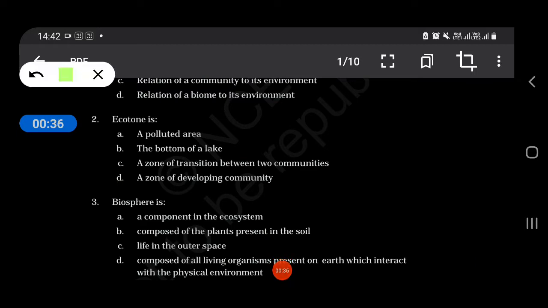Ecotone. Ecotone is a polluted area, the bottom of a lake, a zone of transition between two communities, or a zone of developing community. So our answer is a zone of transition between two communities.